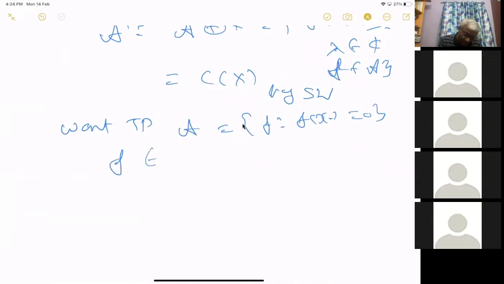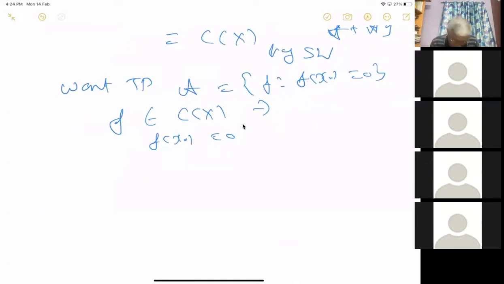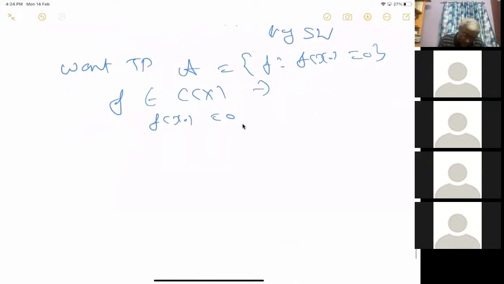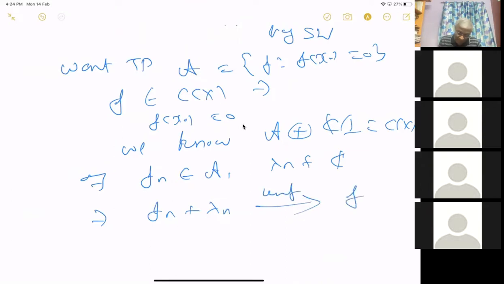So now f is in C of X such that f of x naught equals 0. Then I want to find a sequence in A which uniformly approximates this f. We know that A direct sum C is equal to C of X. So there exists f_n in A and lambda_n in C such that f_n plus lambda_n converges uniformly, of course, to f.